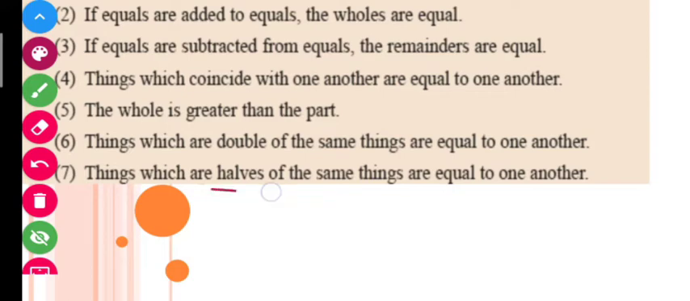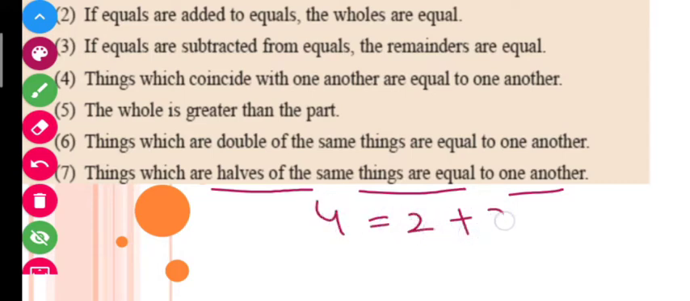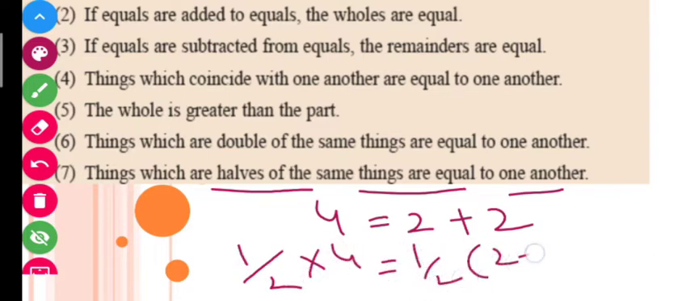Things which are halves of the same thing are also equal to one another. Obviously it is saying that if things are equal to one another, suppose I have taken here 4 is equal to 2 plus 2. So if I take the half of both of these, that is 1 by 2 into 4, and that is 1 by 2 into 2 plus 2.